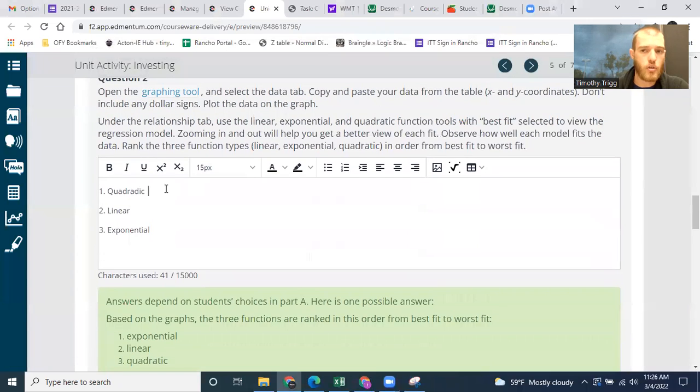Okay, and you want to basically explain that, well, in my case, I would explain that the quadratic seemed to fit the points the best, the linear equation seemed to fit the points second best, and the exponential last in my case. Now, most of yours, I imagine, are going to have the exponential probably first, but it depends on what corporation you pick and also how their data turns out. So it all depends.